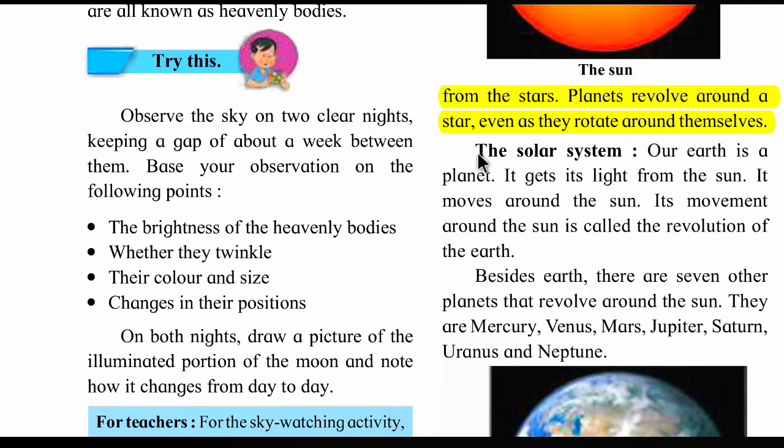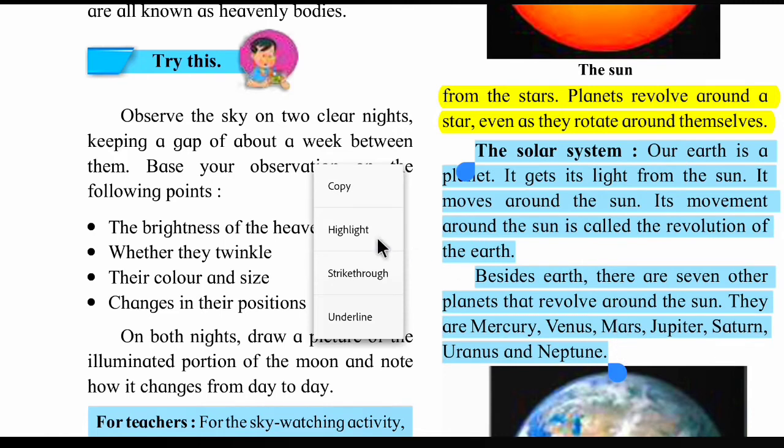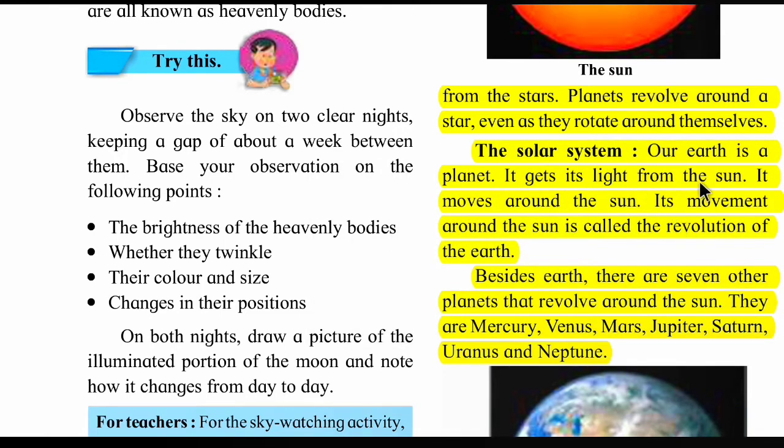See the solar system. Our earth is a planet. It gets its light from the sun. It moves around the sun. Its movement around the sun is called the revolution of the earth. Besides earth, there are 7 other planets that revolve around the sun, and they are Mercury, Venus, Mars, Jupiter, Saturn, Uranus and Neptune.